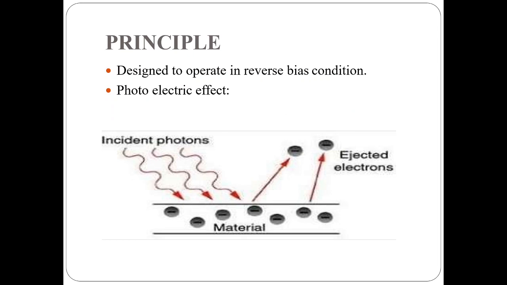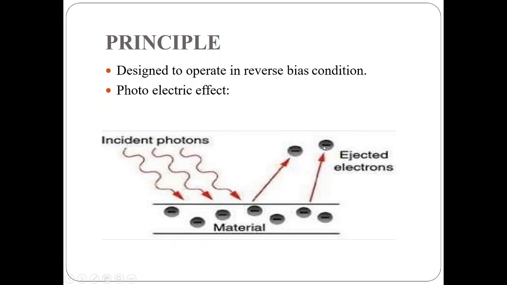So the principle of avalanche is that this diode is operated only in reverse bias condition. Whenever photons fall on the material, the electrons acquire energy and impact ionization occurs.